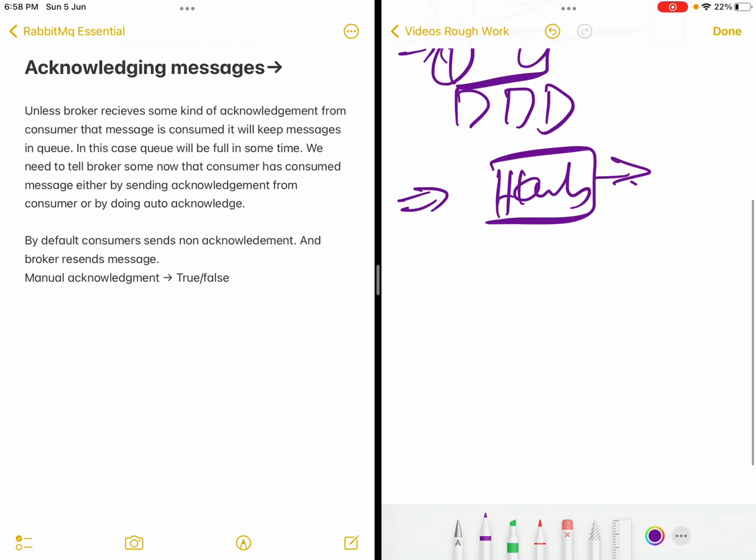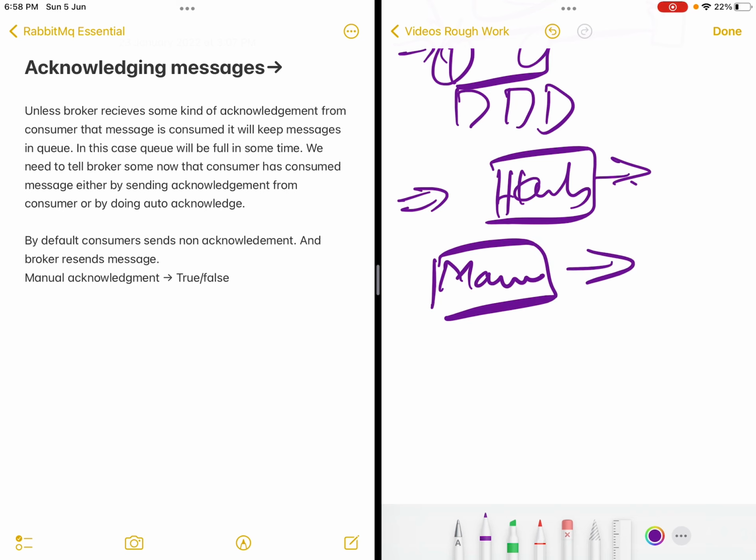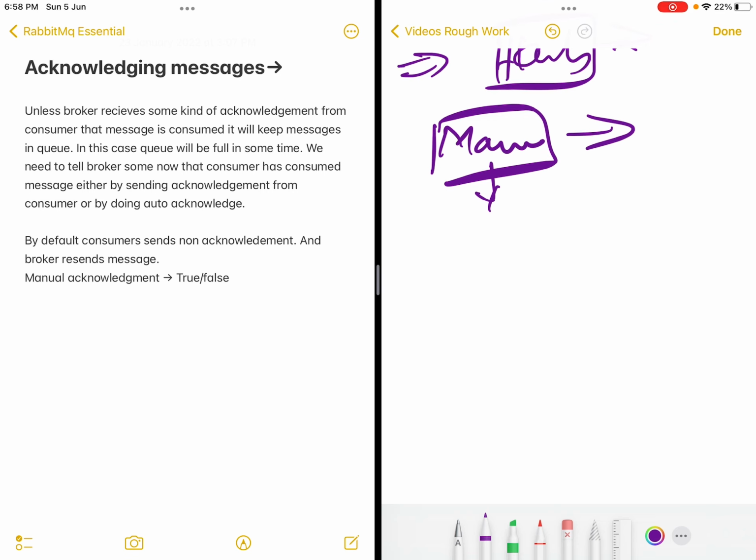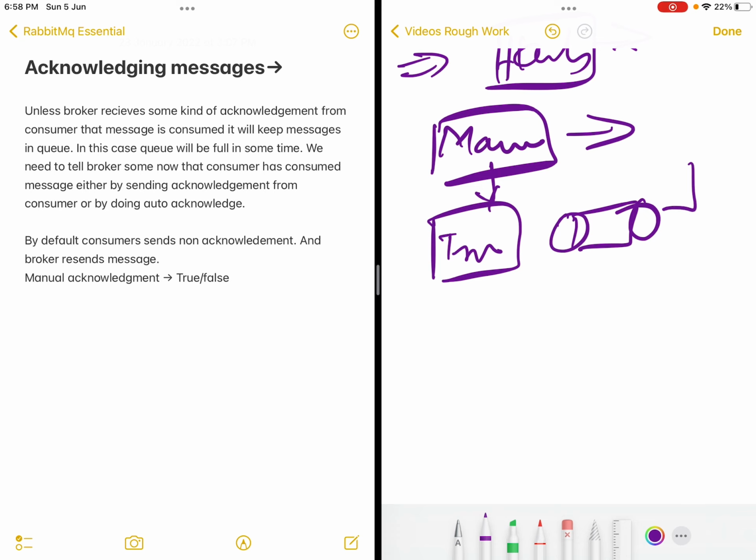To cater to this, there are two things. One is that you will send a manual acknowledgement or not. So what you should understand from manual acknowledgement is that if you say it's true, then the queue will wait for an acknowledgement to be sent from the consumer.